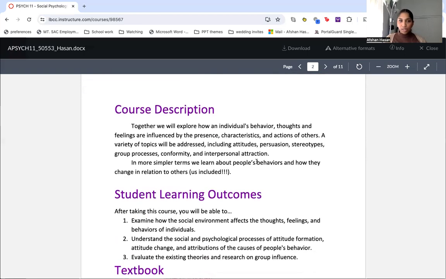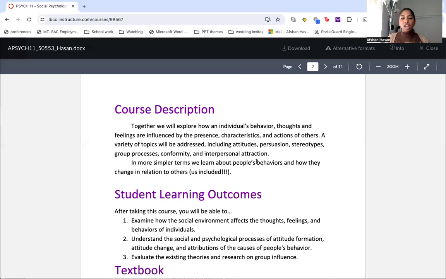So a little bit of the course description: we are going to be talking about topics that have to do with individual behavior, thoughts, and feelings, and how those are influenced by others. That's why it's social psychology. Psychology by itself is to evaluate individuals' behaviors, thoughts, and feelings. When we add the social part of it, we add somebody else in there. So that part is going to be how our behaviors, thoughts, and feelings change based off of other people.